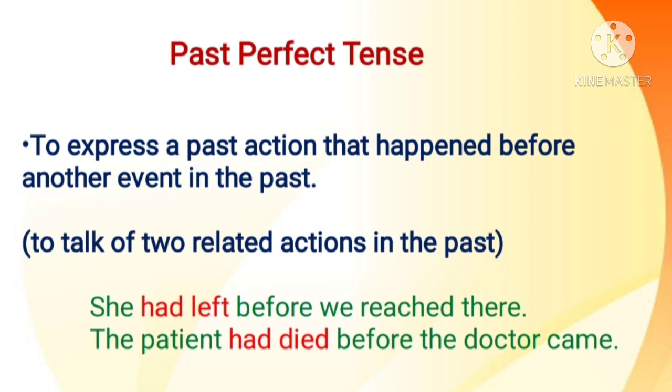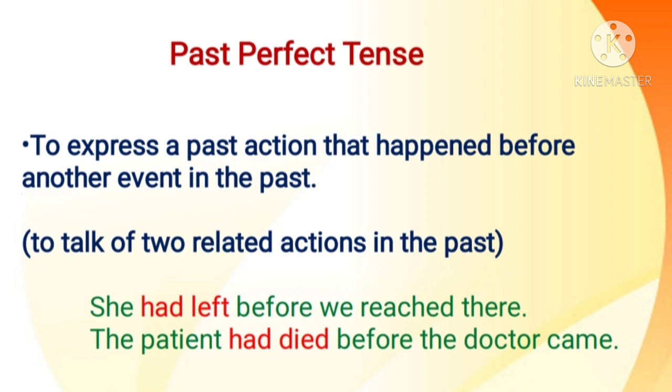She had left before we reached there. In this sentence, there are two actions that happened in the past. They are she left and we reached. The first action is she left, and the second action is we reached. So the first action, she left, happened before the second action, we reached.